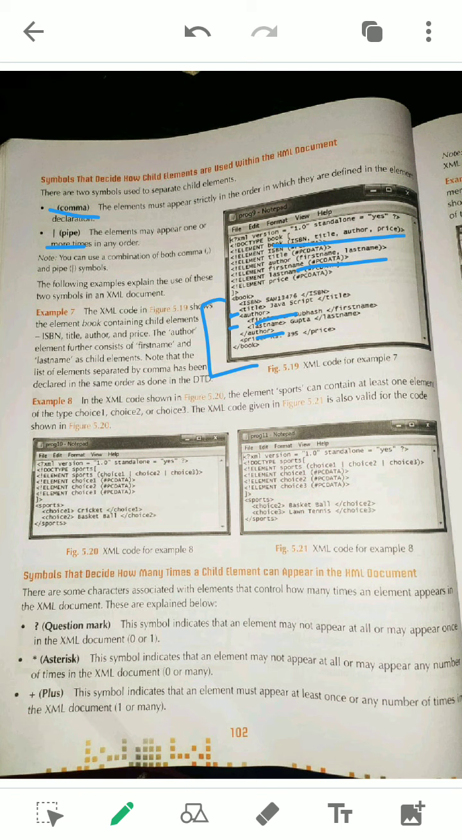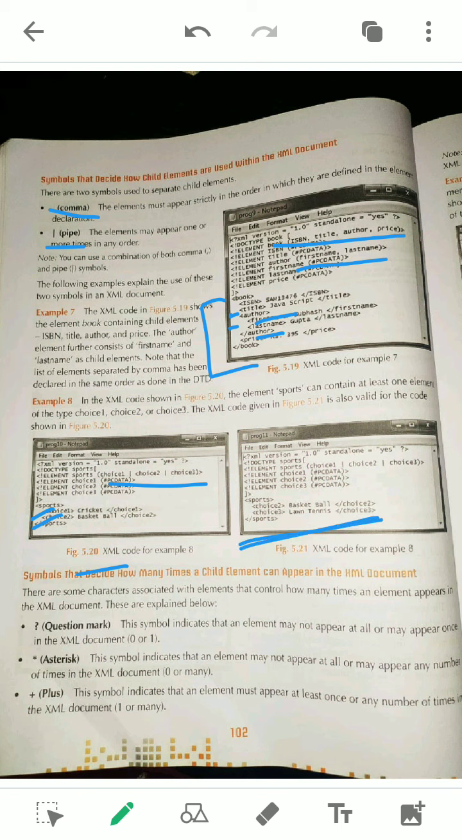The next example 5.20, it is given as pipe. Here you see sports is the root element, under sports choice 1, choice 2, choice 3. There are 3 other elements. So here it is given only choice 2, choice 1 and choice 2. Choice 3 is omitted. No problem. You can write choice 2 even first and choice 1 after choice 2. Any order you can write.